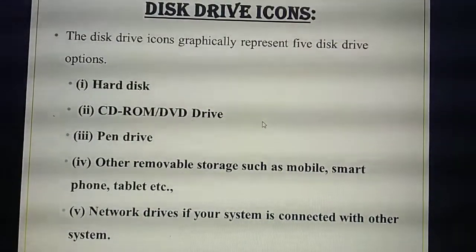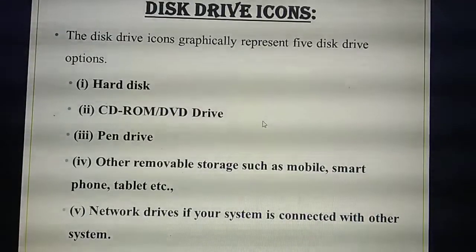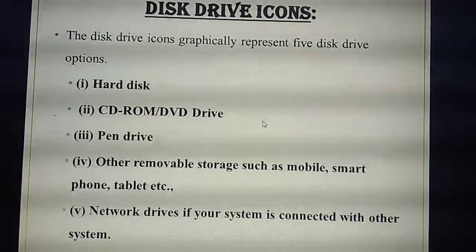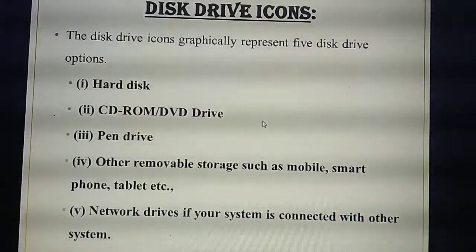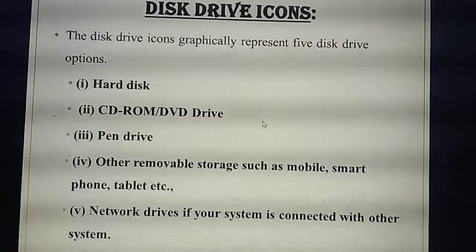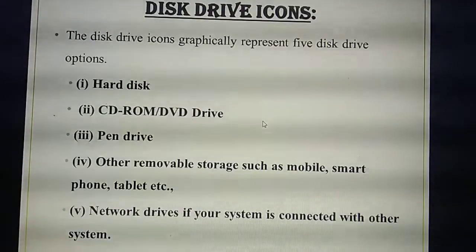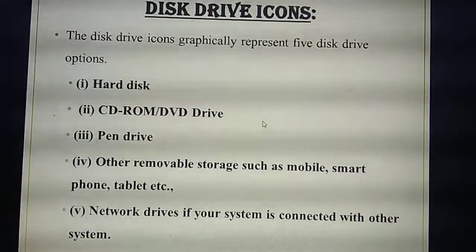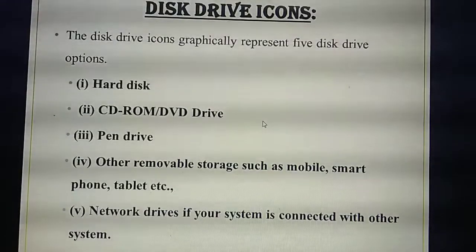Next thing is disk drive icons. The first icons you have already studied. What are the icons you have studied before? Shortcut icons, standard icons and arrow peak button. Three things you have studied. Next thing is disk drive icons. Normally they have given 5 drive icons. How many drive icons? 5.